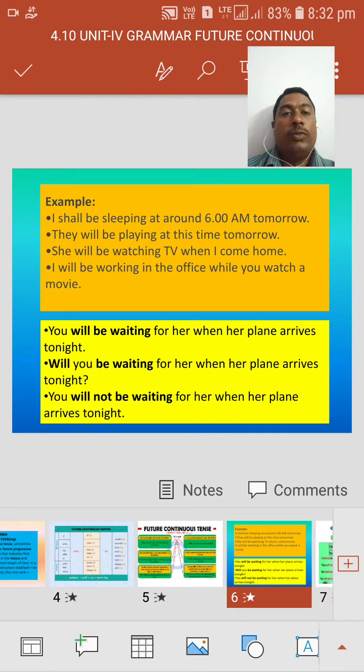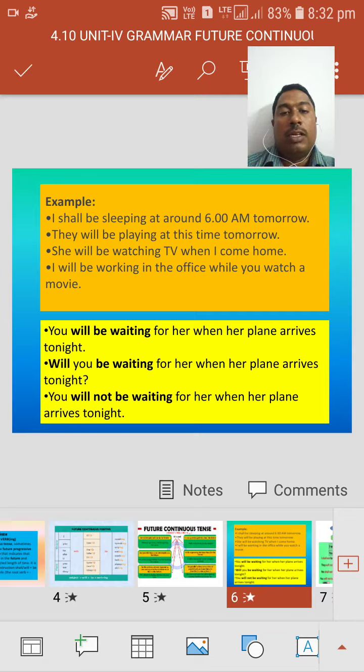Here we have a few examples. I shall be sleeping at around 6 a.m. tomorrow.